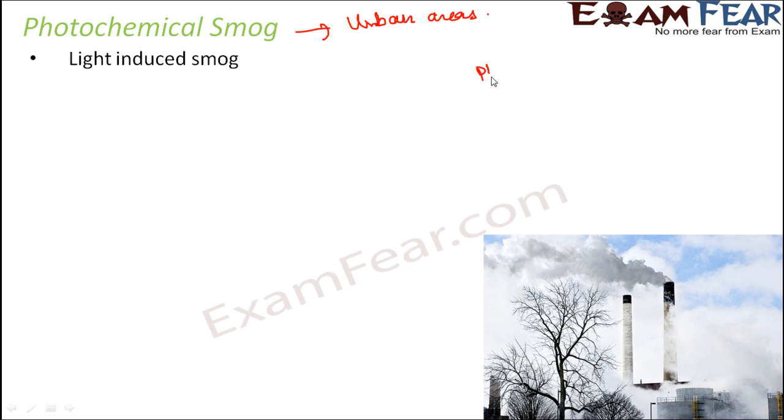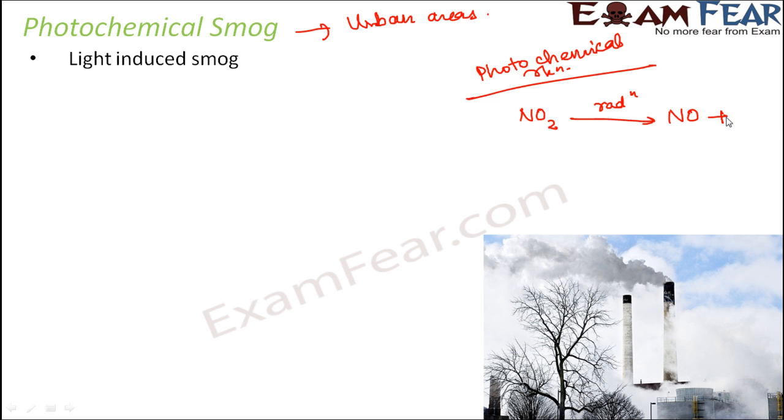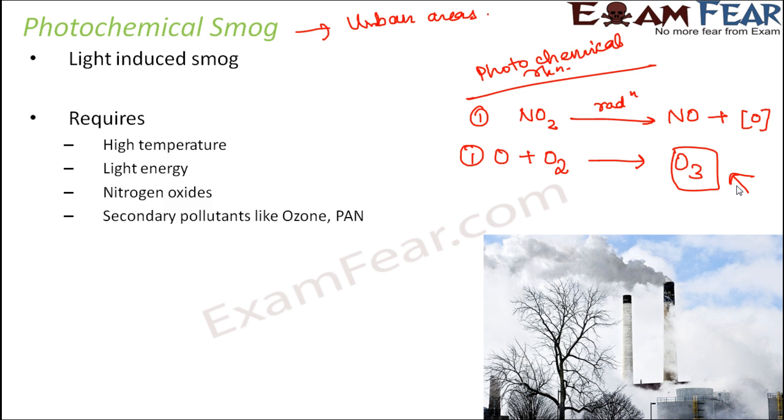So what are the photochemical reactions that take place in the atmosphere? Let us have a quick look at the photochemical reactions. Now all these reactions take place in presence of light. For example, the nitrogen dioxide in the atmosphere, in presence of ultraviolet radiation, gets converted into nitrogen oxide plus an oxygen atom. Now this oxygen atom, which is released in this equation, combines with oxygen gas to form ozone. And what is ozone? Ozone is a secondary pollutant, right?